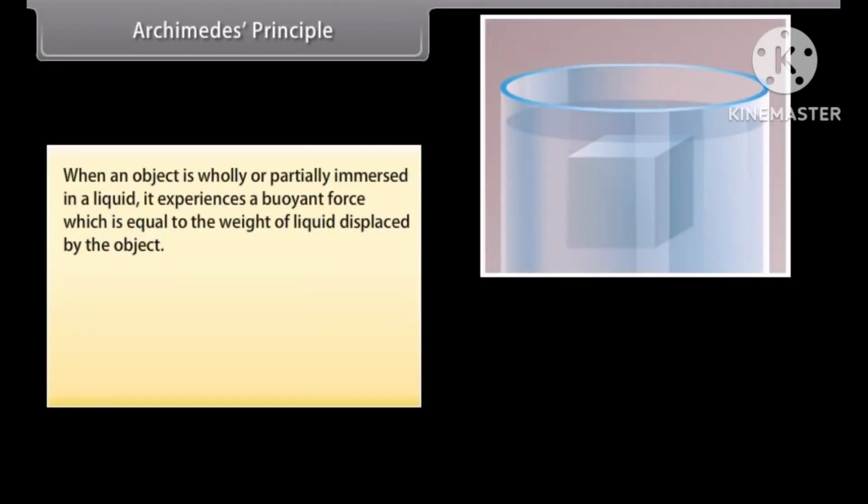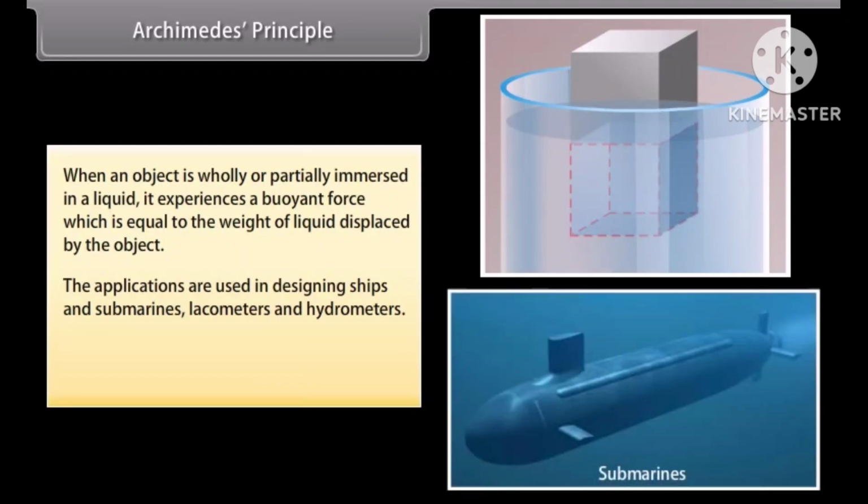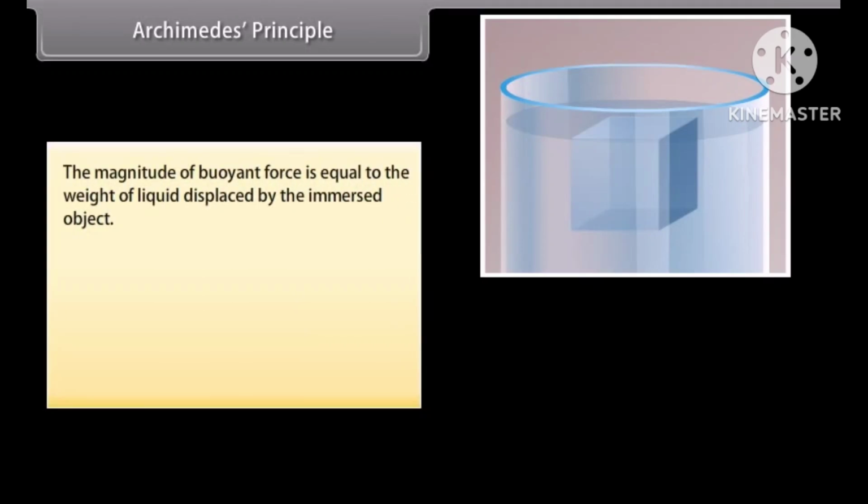Archimedes' principle: when an object is wholly or partially immersed in a liquid, it experiences a buoyant force which is equal to the weight of liquid displaced by the object. The applications are used in designing ships and submarines, lactometers and hydrometers. Buoyant force is equal to the weight of liquid displaced by the object. The magnitude of buoyant force is equal to the weight of liquid displaced by the immersed object.